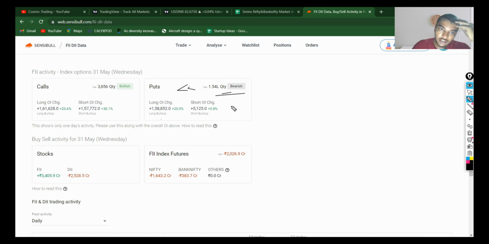But still, these numbers concern me. I don't know why they have taken huge positions on the bearish side. But if you look at the cash market, they are very much bullish. They know that this is a short term scenario, and we are still bullish on stocks.